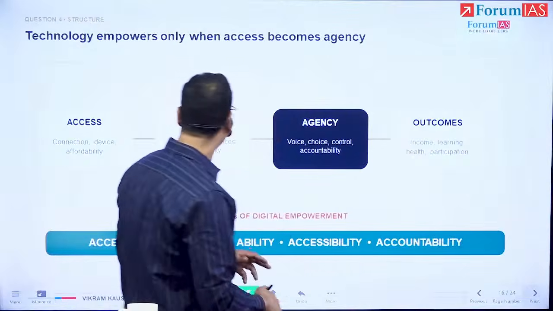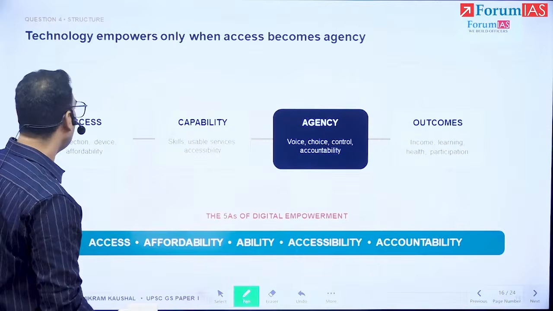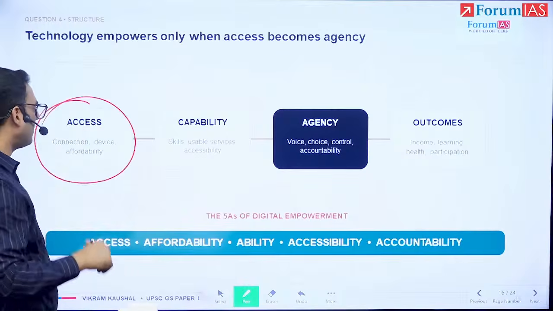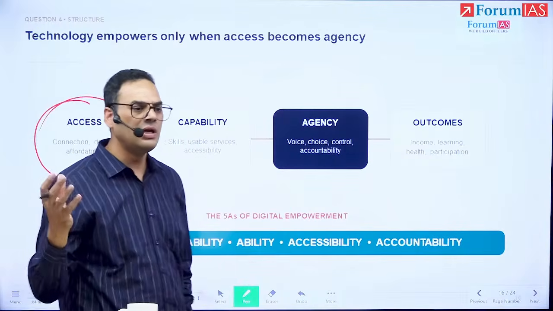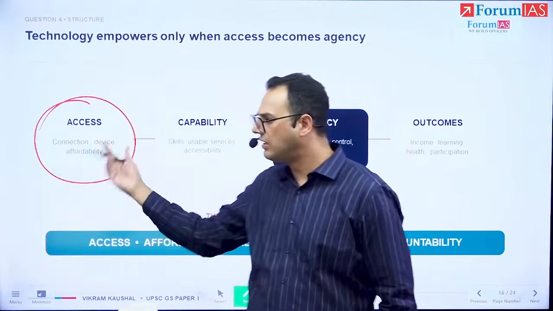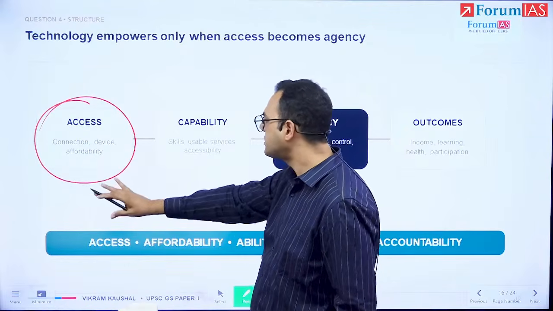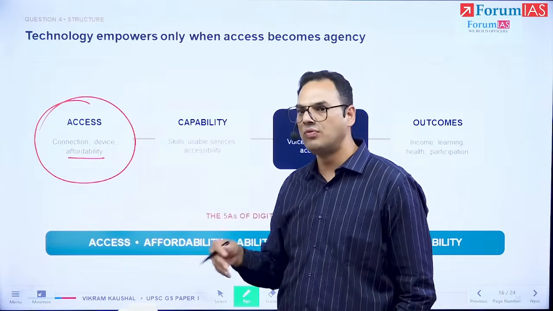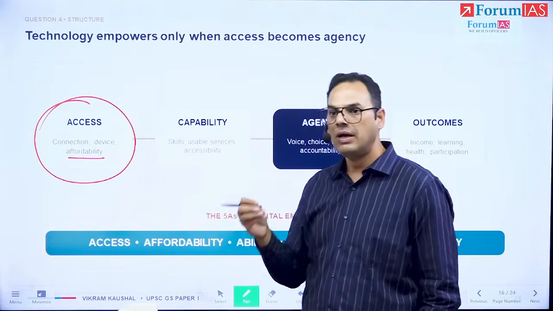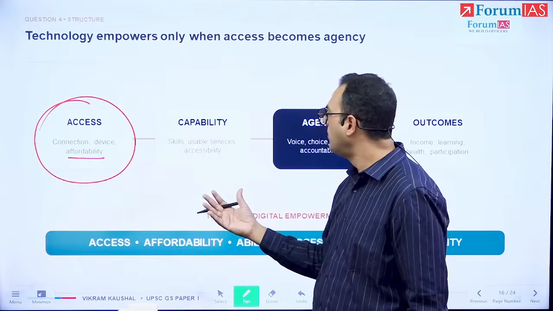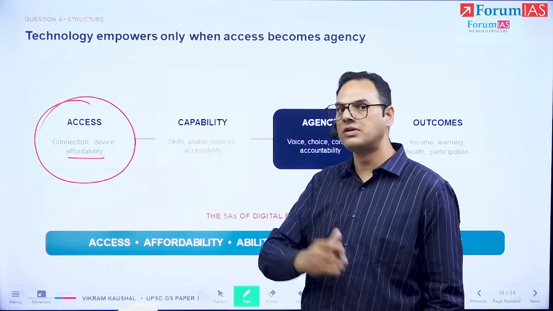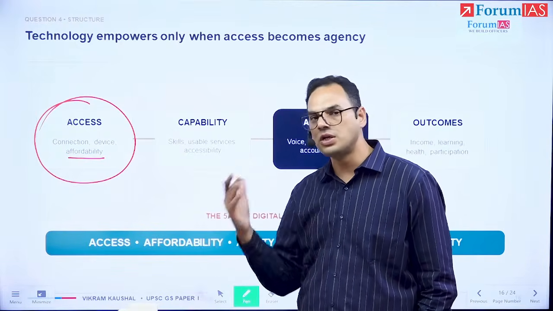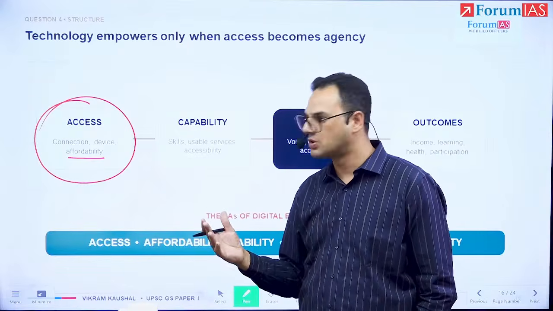So what's going to be the broader content structure here? We're going to make one important point: access, which means that there are connections and devices and the internet functionality and all of that technical aspect of it is there. Yes, right. And it is affordable, right? Meaning people can actually, for example, they have data is cheap and they have mobile phones and they are able to have access to it despite whether it's a rural or urban divide, or a gendered divide, or a caste based divide, or some other sort of a divide.